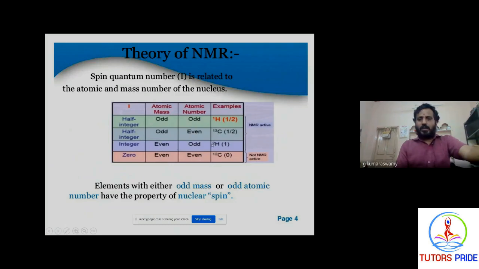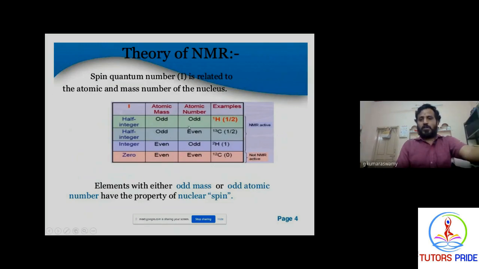Even and even cannot show the NMR spectrum, because here the atomic mass is 12 and atomic number is 6. Both are even numbers. But C13 has atomic number 6 and atomic mass 13.